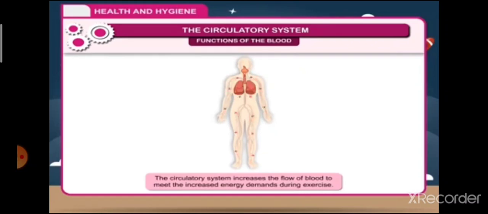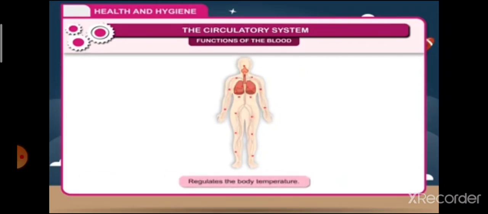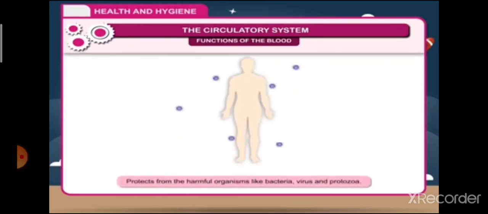Functions of the blood. The main functions of the blood are: number 1. Transport of oxygen, carbon dioxide, nutrients and hormones to all parts of the body. 2. Maintains the water balance in the cell. 3. The circulatory system increases the flow of blood